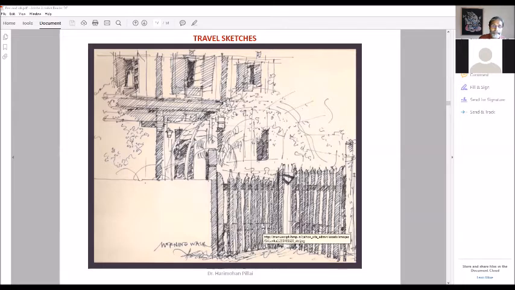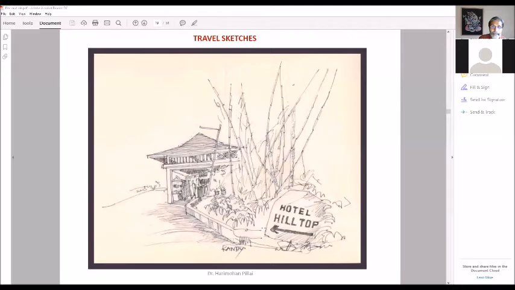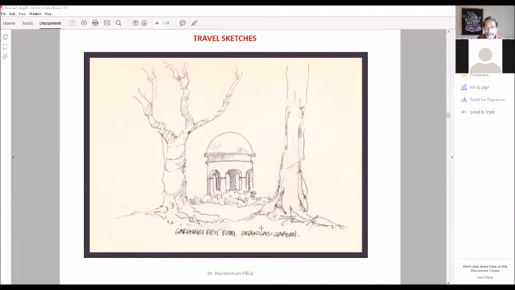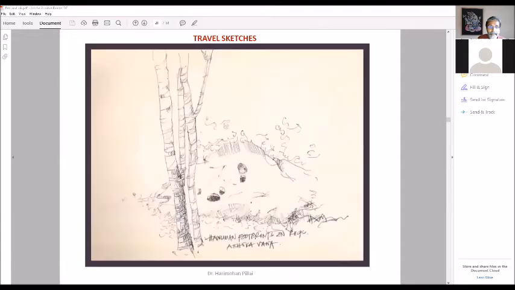So this is a morning walk sketch. This is another morning walk sketch in Kandy in Sri Lanka. These are all household entries to different houses, which I found very interesting. This was the entry to the hotel when I came back to the hotel where I was staying. This is the entry to the hotel. And these are some other places in Sri Lanka, a shelter in the botanical garden. So all these are pen and ink sketches.